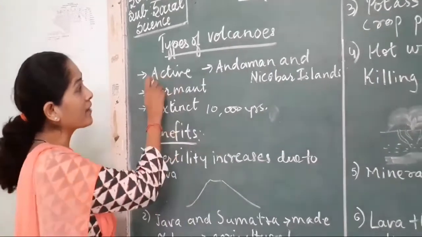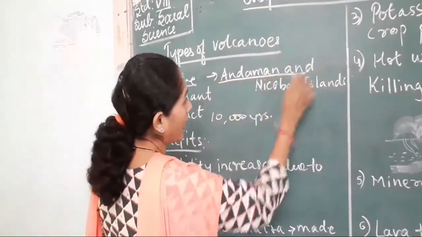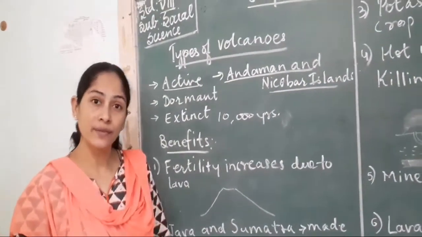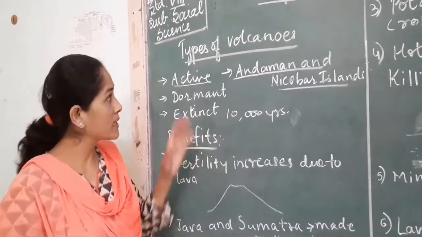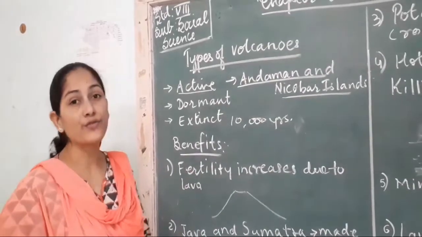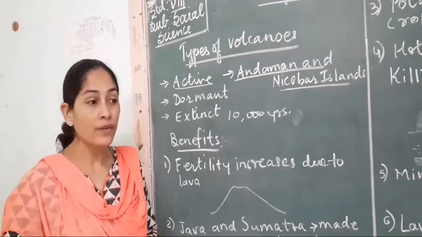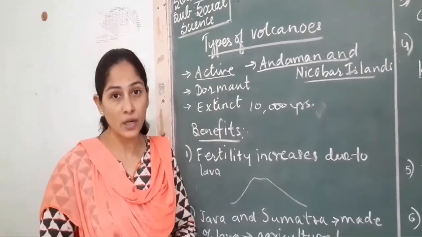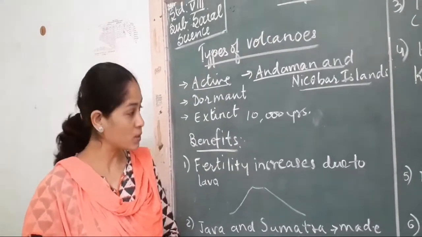Now in India we have an active volcano. You will find it in the Andaman Nicobar Islands. Lastly it erupted in 2013. We have only one active volcano over there. So these are the three types of volcanoes. Now let us go through the benefits of volcanoes. We have learned that when a volcano erupts, lava comes out and spreads over the nearby land. So what are the benefits of volcanoes? Let us go through them.